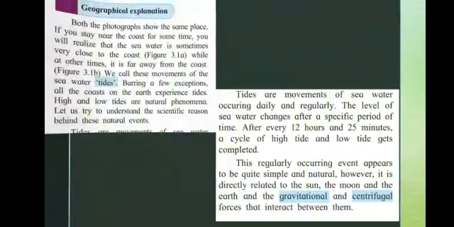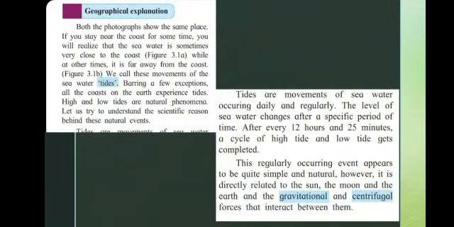Let's see the geographical explanation. Both the photographs show the same place. If you study near the coast for some time, you will realize that the sea water is sometimes very close to the coastal area, figure 3.1a, and at other times it is far away from the coast, figure 3.1b. We call this movement of the sea water tides. Barring a few exceptions, all the coasts on the earth experience tides. High and low tides are natural phenomena.